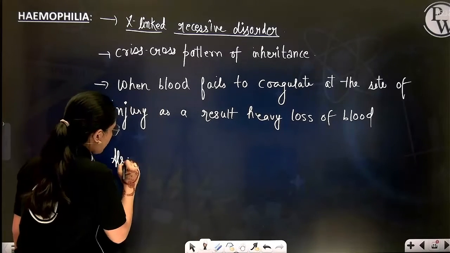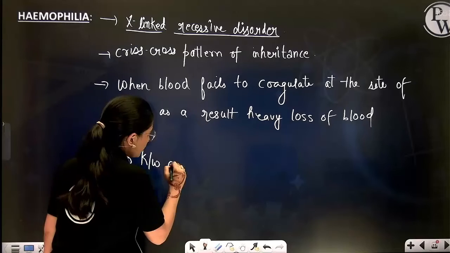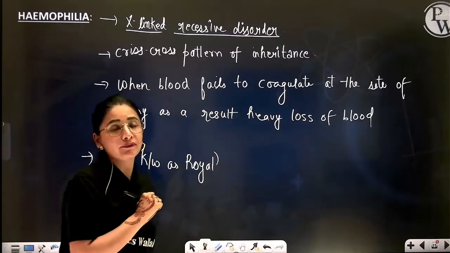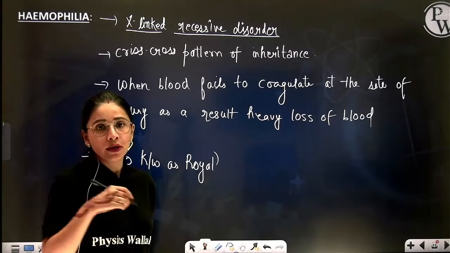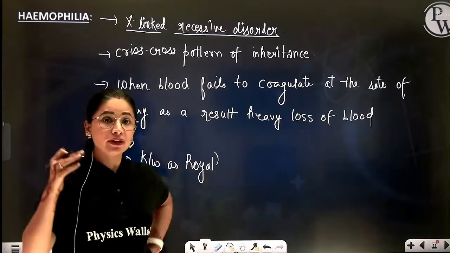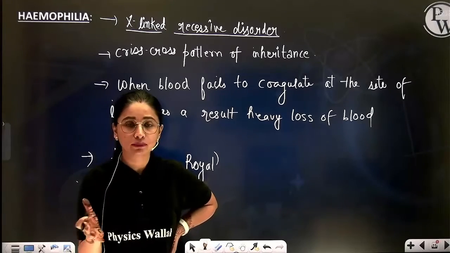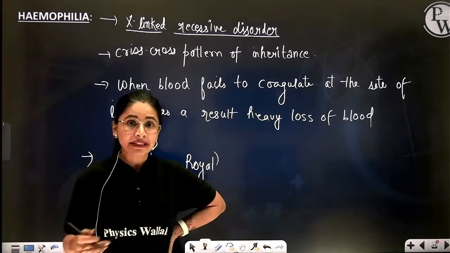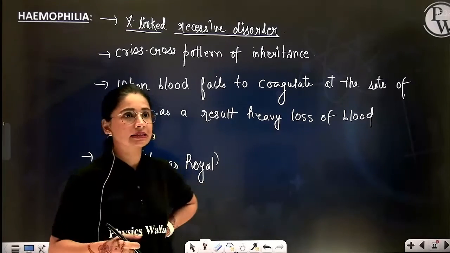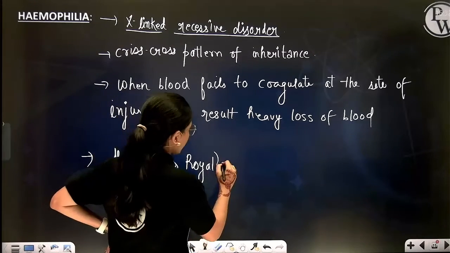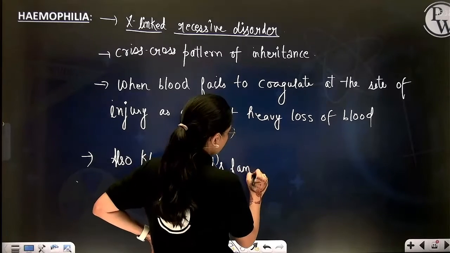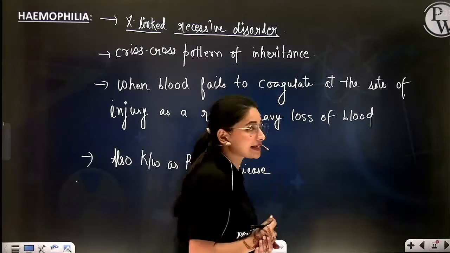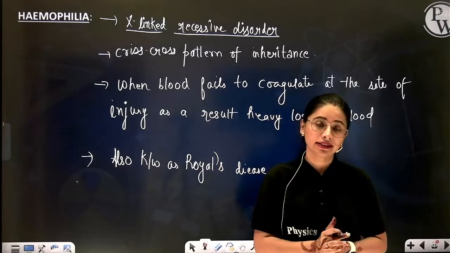Why is it known as Royal's disease? Because it is very prominent in the royal family, which is Queen Victoria's family. You know, Queen Victoria herself was the carrier of hemophilia. So many of the male descendants in their family have this disease. So this is also known as Royal's disease, as Queen Victoria was herself the carrier of this disease.